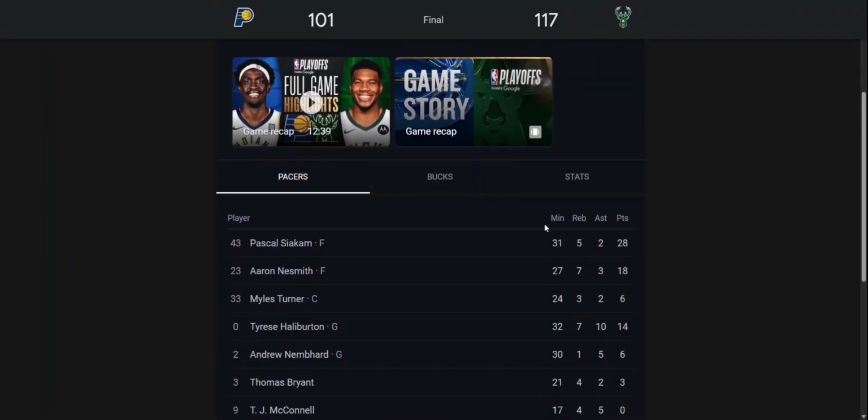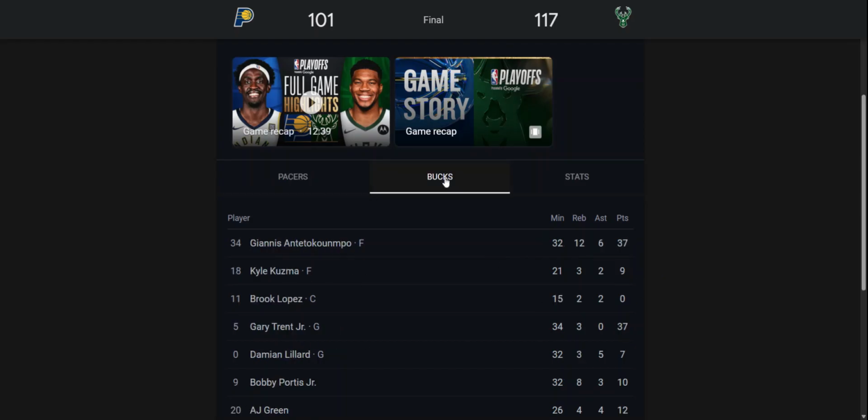And let's look for the Pacers here. Siakam had 28. Aaron Nesmith. It's almost like Naismith, right? Wasn't Naismith like the founder of basketball or whatever? But Nesmith had 18 points. Halliburton had 14.